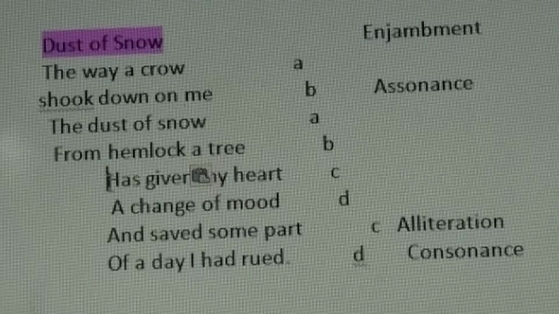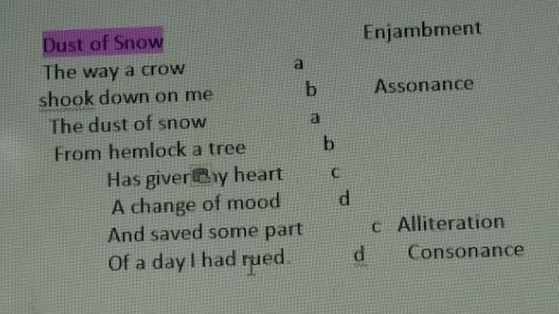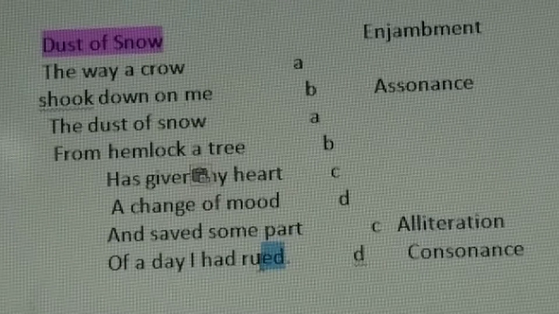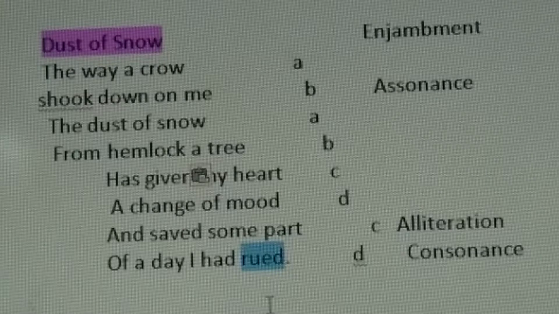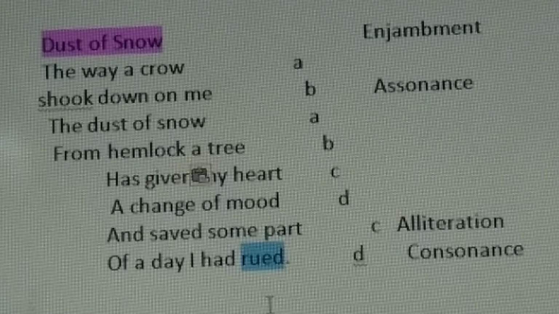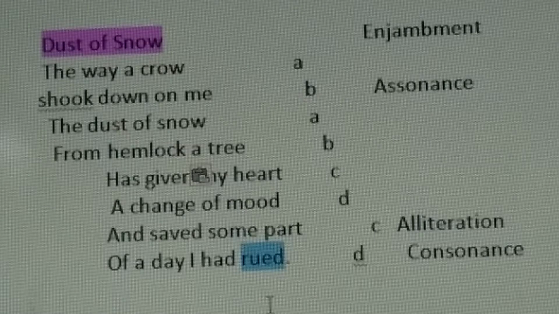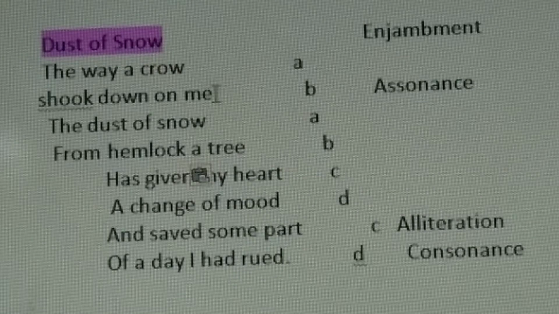But actually, because of this, the falling of dust of snow on him, has given my heart a change of mood and saved some part of a day I had rued. Rued: regretted, felt bad or sad about something. So this changed his mood completely. A very small poem with a message that even a minor incident, a negligible incident in nature, can change your mood.